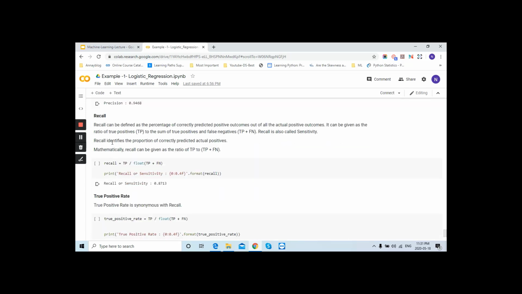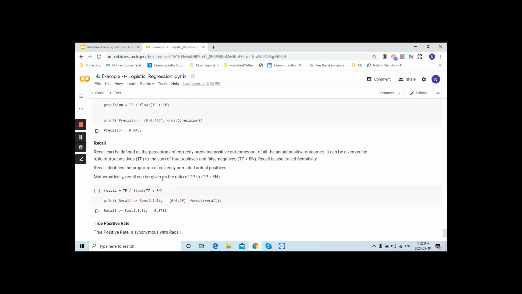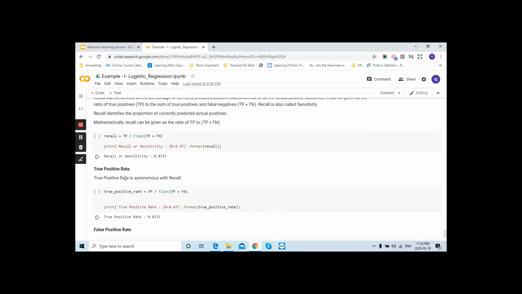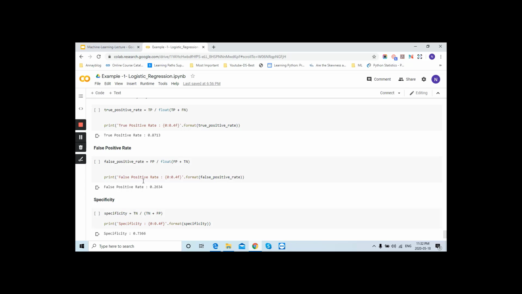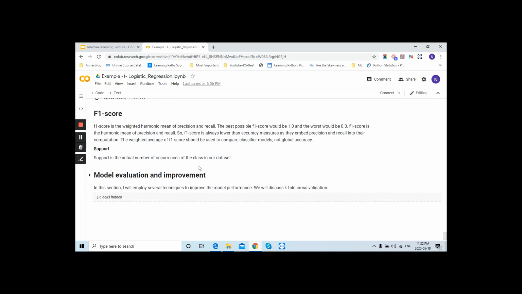In the recall we are doing the same thing, the only difference is that here we are adding false positive, and there we are adding false negative, because it will recall your data from how the error was coming previously. Now this is the true positive rate, we are calculating the true positive rate as well, and similarly your false positive rate.